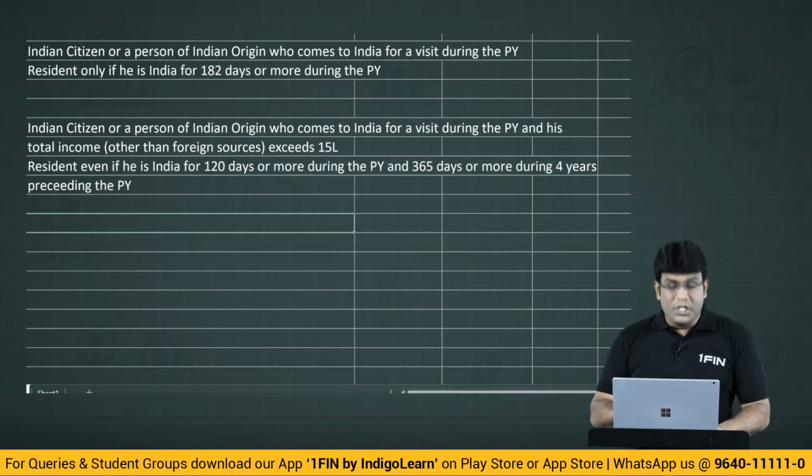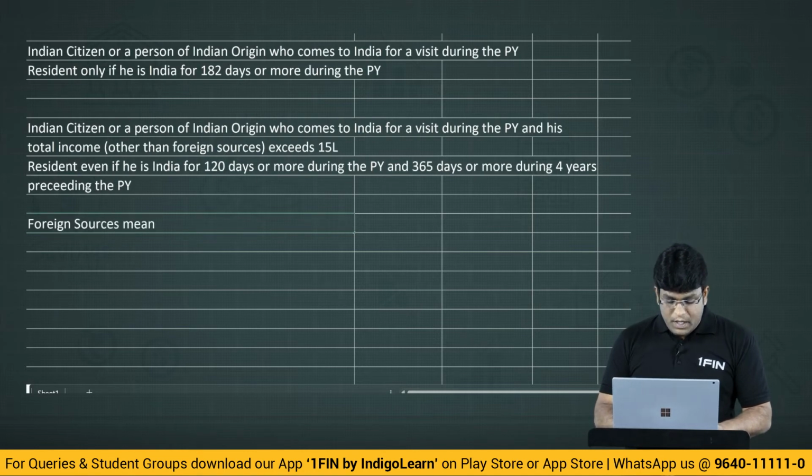See the next point, come on. Special point, listen very clearly, my dear friends. What is the meaning of this word called foreign sources? Foreign sources means income accrued and received outside India. Income accrued and received, where, my dear friends? Outside India.